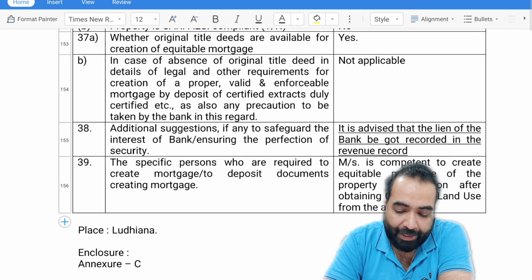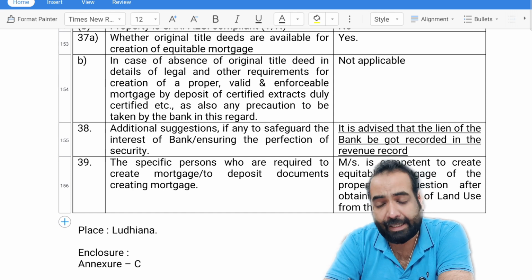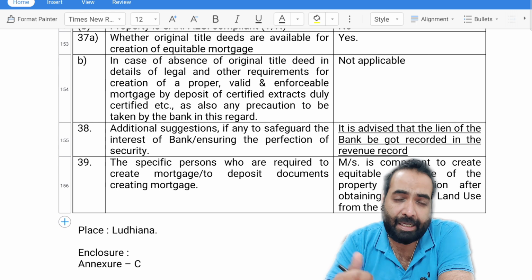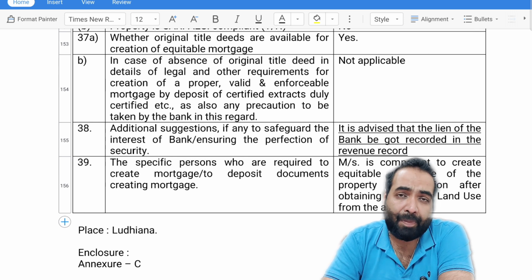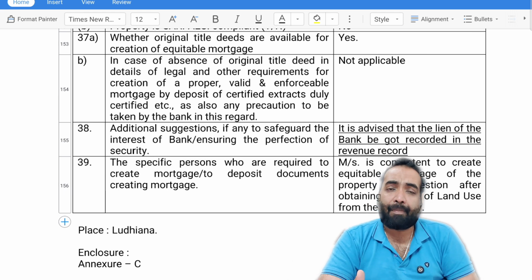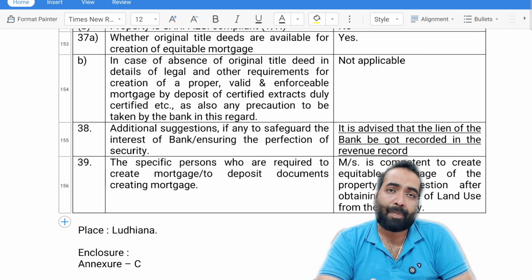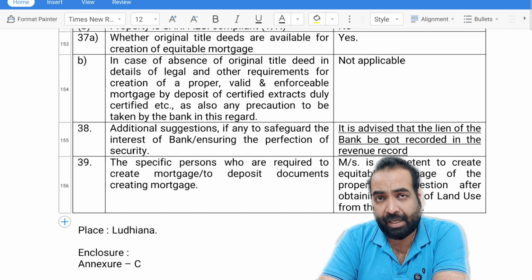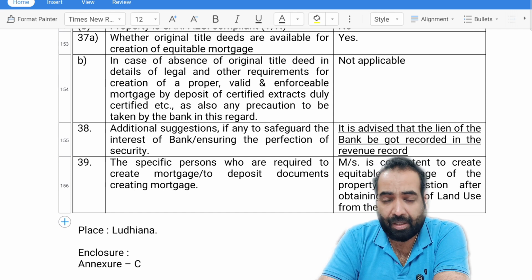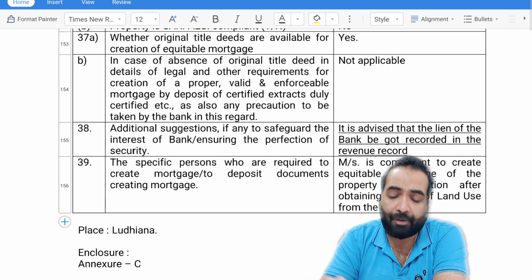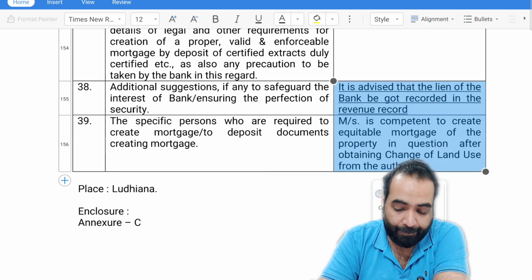So in the 38th point, he has advised that the bank should get their lien on the property in the government records. He is advising the bank that in this property, in which a partial area is agricultural land, he might be having some concern. So he has suggested that the bank should put their charge over the property in the government records. They should ask the borrower to update the government records that the bank has a charge over the property, so that the property can become safe and the borrower cannot do any kind of fraud to the bank in the later period.